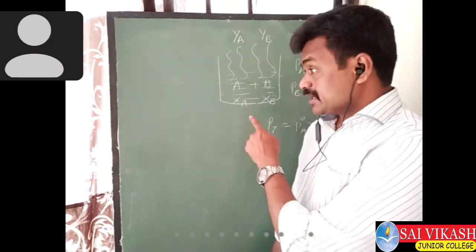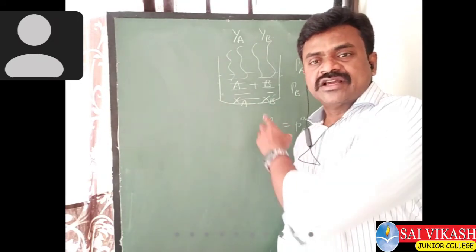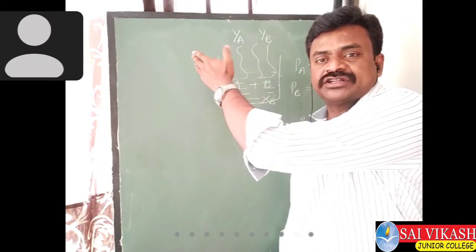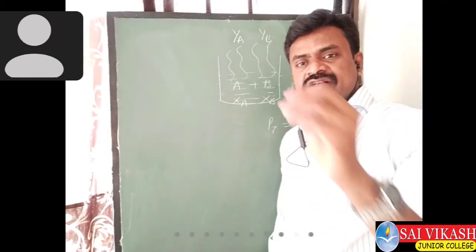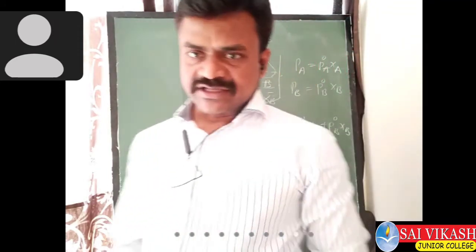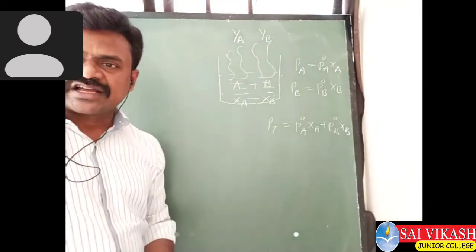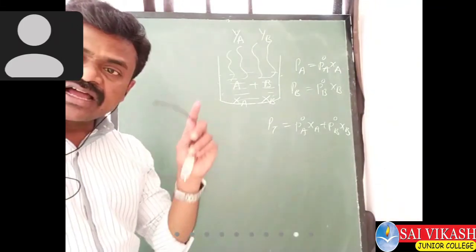In the liquid phase, the composition is XA, XB. In the vapor phase, the composition is YA, YB. In terms of YA, YB, what will the formulas be? For this also we have to use Dalton's law. Dalton's law has another formula also.